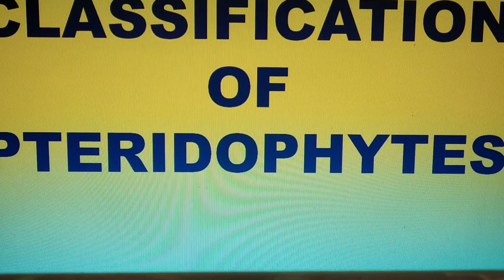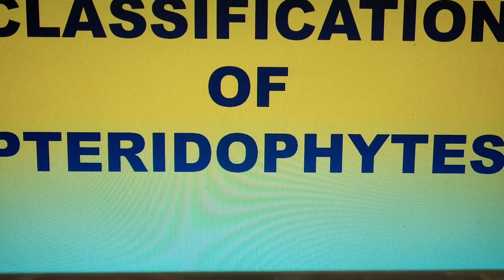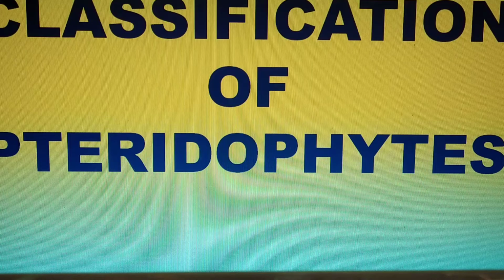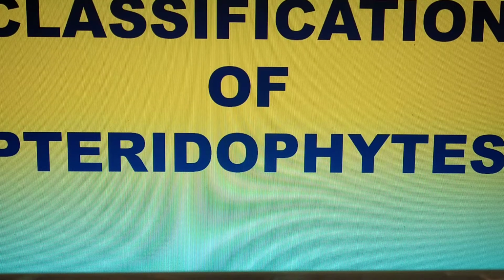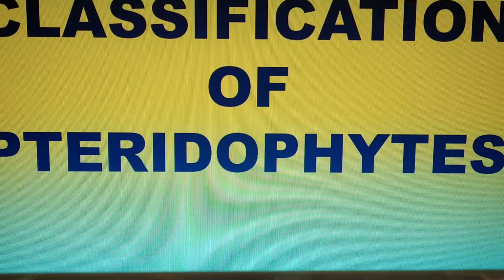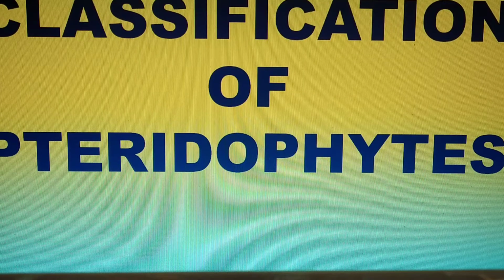And the basic difference between the pteridophytes and the bryophytes is that the sporophyte is usually branched in the case of pteridophytes, and much larger and more conspicuous than in the seed plants, in both generations independent and free living. So these are the basic characteristics of pteridophytes. We would see the different types of classification in the following slides.